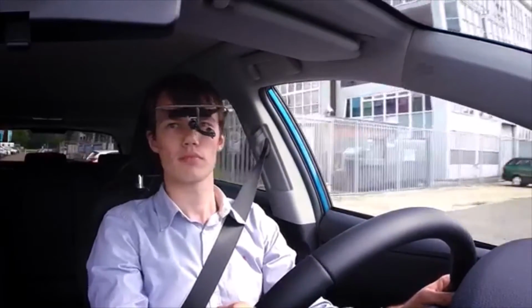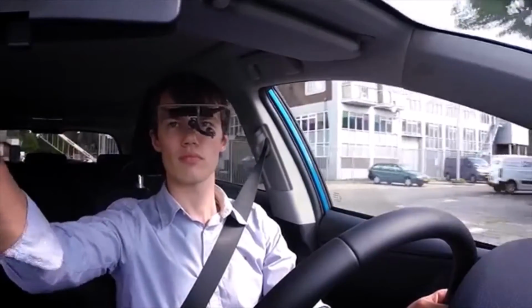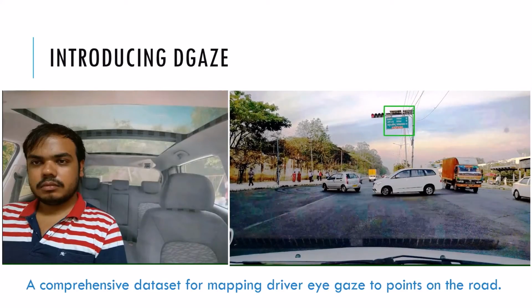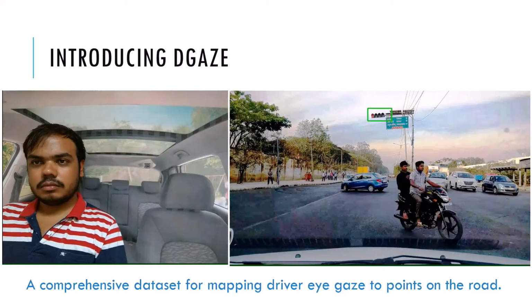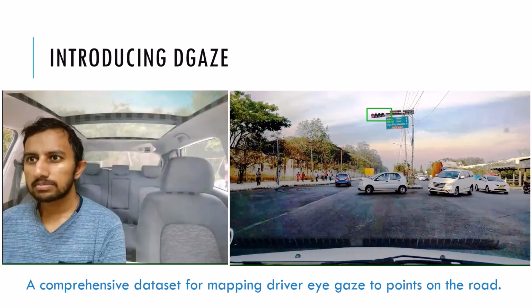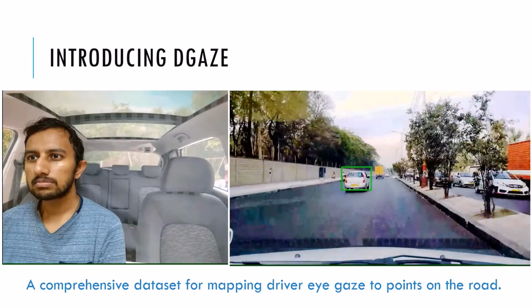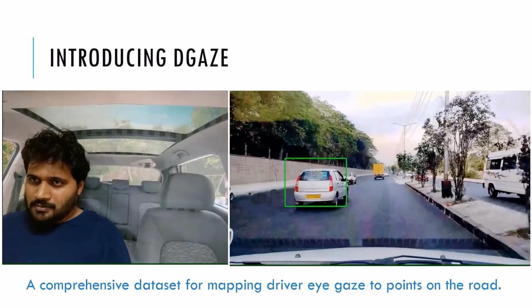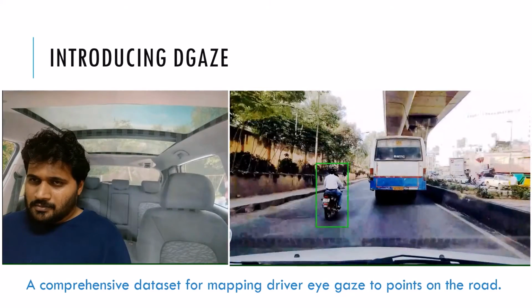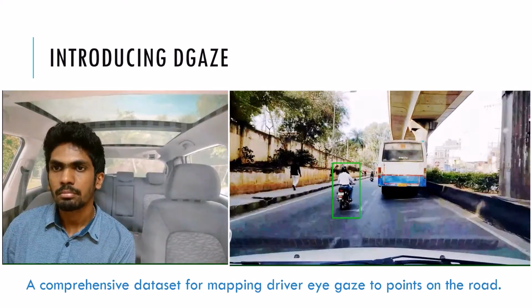Currently, driver gaze datasets are collected using eye tracking hardware, which are expensive and cumbersome and thus unsuitable for use during testing. In this work, we introduce DGAZE, a driver gaze dataset, to map the driver's gaze to points on the road using low-cost mobile phones. It does not require expensive or proprietary equipment during deployment.